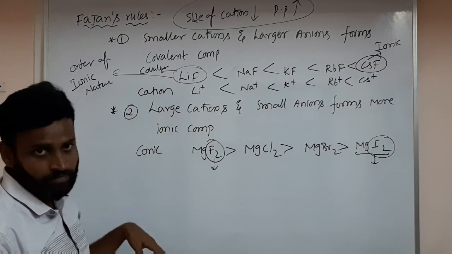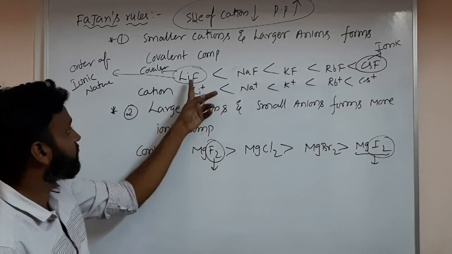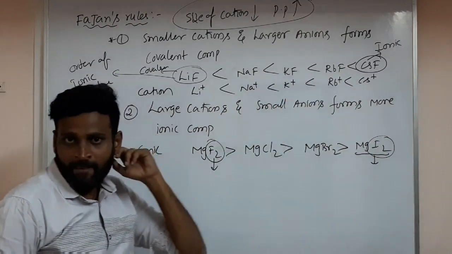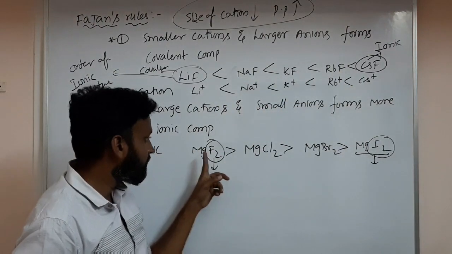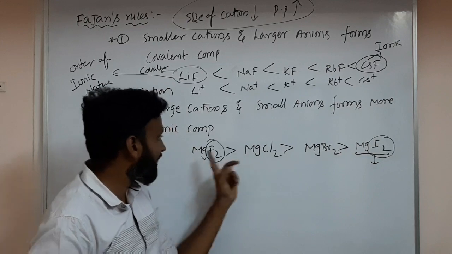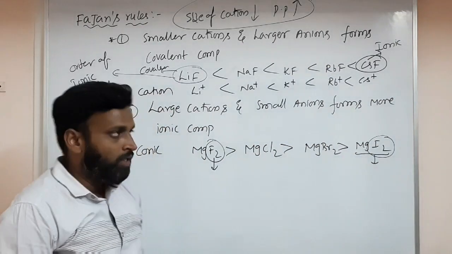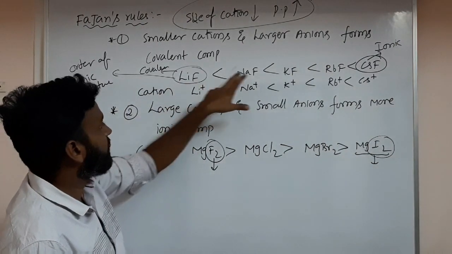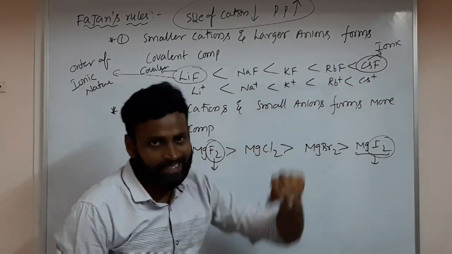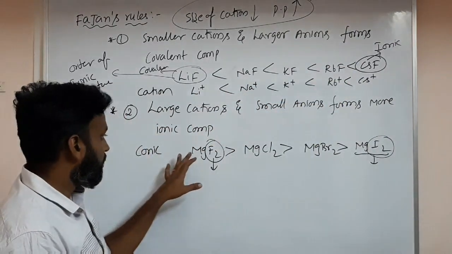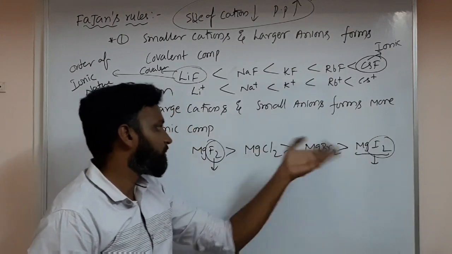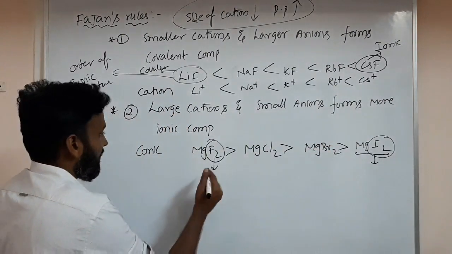Before, I gave different cations; here I am giving a different anion with the same cation. So here the cation is the same and we say it with respect to the anion.